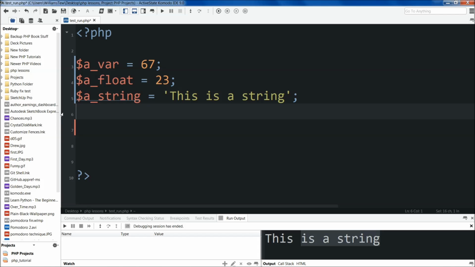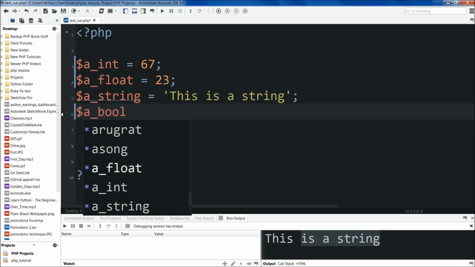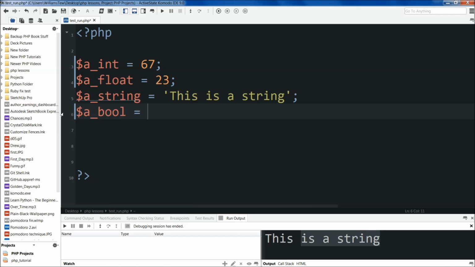So lastly, we'll cover, this is an integer. An int is what I'll give you. And then this last one is going to be a Boolean. Well, it's not going to be the last. We're going to do one more, but it'll be a composite value, not a scalar. So we'll set this one equal to true.